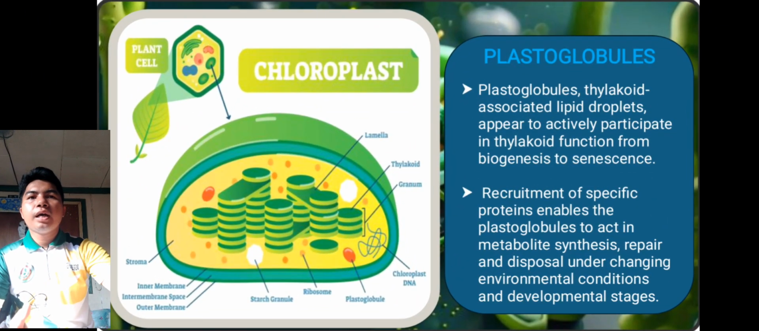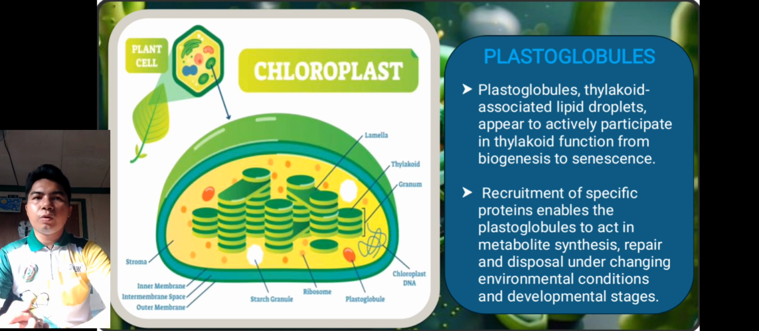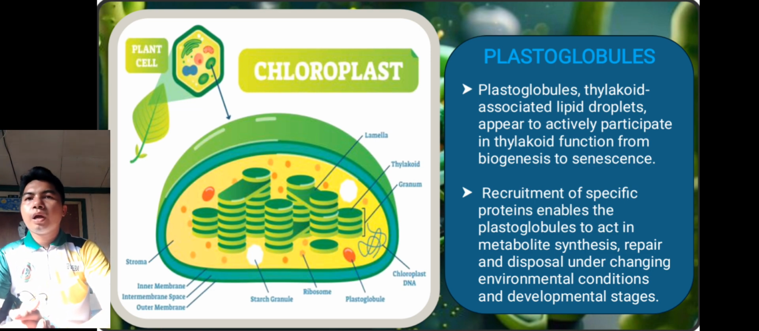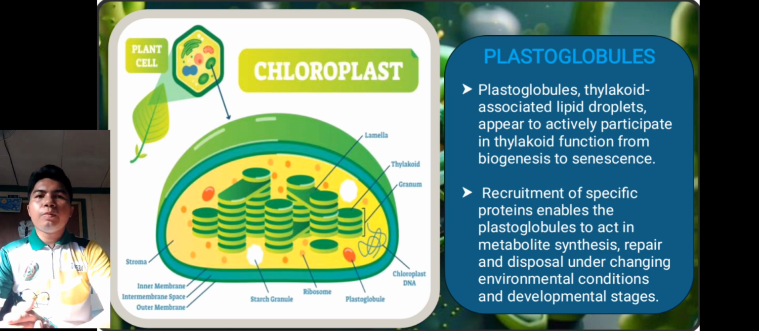So, next we have here the plastoglobules. So, ano nga ba yung plastoglobules? Plastoglobules, thylakoid-associated lipid droplets, appear to actively participate in thylakoid function. So, makikita natin sa picture in the chloroplast, it is the recruitment of specific proteins that enables the plastoglobules to act in the metabolic system to repair and dispose under changing environment.